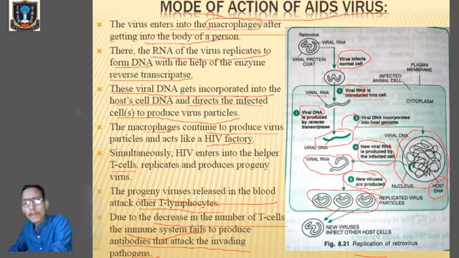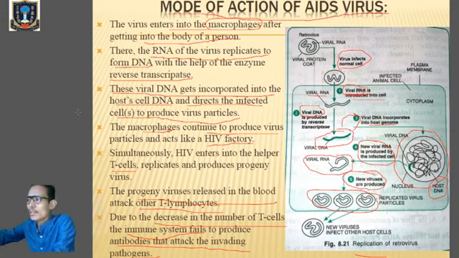Since the macrophage helps in the production of more viruses, it acts like an HIV factory. Clear? And simultaneously, those newly produced viruses will go and infect the helper T cells or the T lymphocytes. So more viruses will be produced, they will enter the bloodstream, and they will go and infect the T lymphocytes.